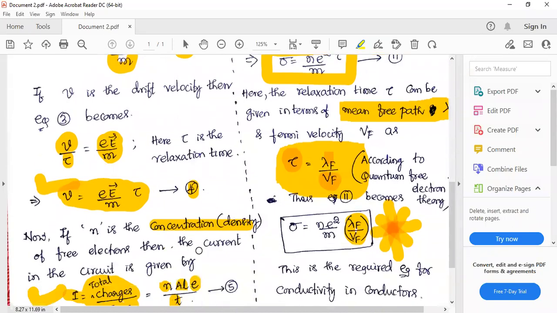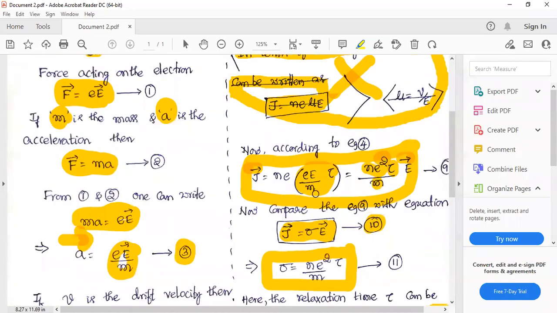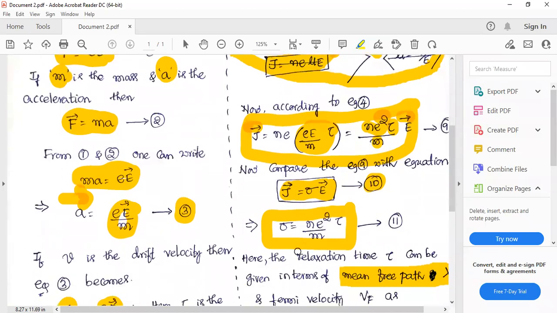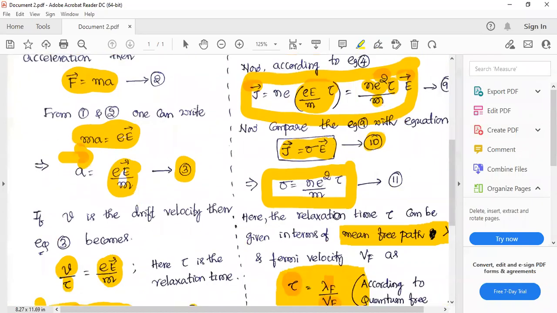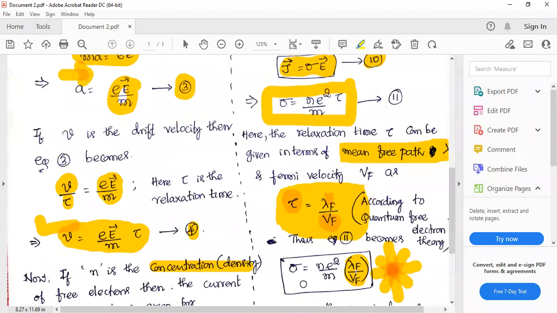This you have to substitute in the expression for current density. Current density is N e V. In the place of V, substitute eE by m into tau. Then you will have this kind of equation. Compare this current density equation with Ohm's law. You will find sigma in terms of tau. Apply quantum free electron theory and introduce the concept of Fermi velocity. Represent tau in terms of Fermi velocity. Tau is equal to lambda f by Vf. Substitute that here, and you will get the sigma expression.